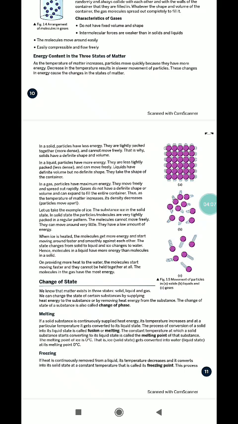In solids, particles have less energy because they are very tightly packed and do not have much space to move freely. Whereas in liquids, particles have more energy because their molecules are slightly apart. Whereas in gases, they have lots of space to move freely. That is why they have lots of energy.